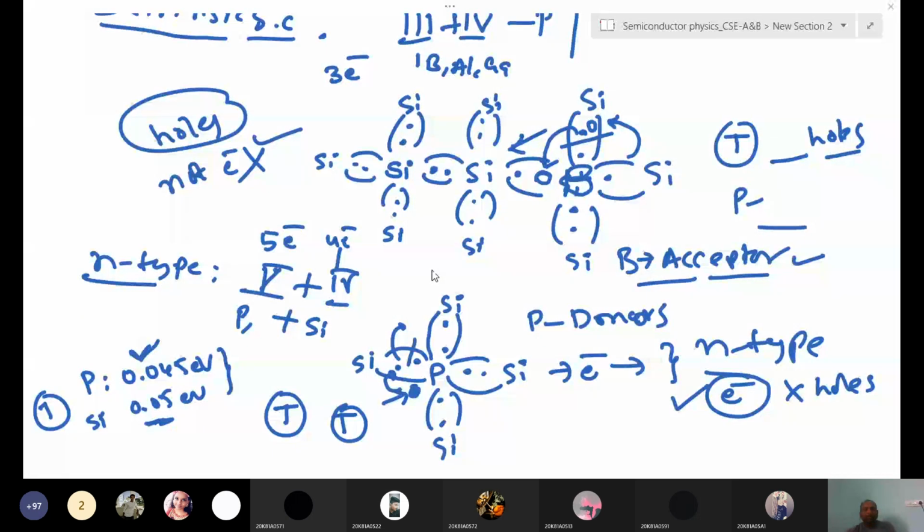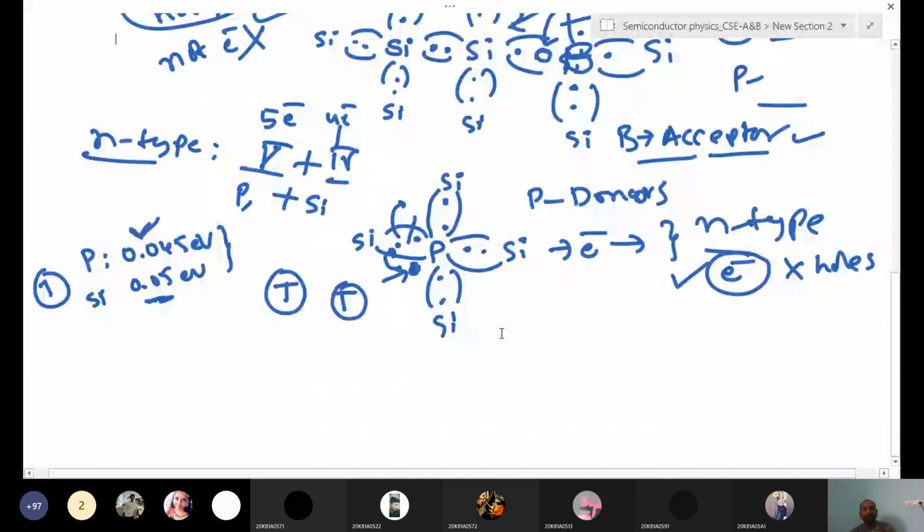Yes, sir. Okay. So depending on the energy, the bonds are breaking and the electrons become free. Fifth group means 5 valence electrons; among the 5, 4 electrons make covalent bonds with silicon, which also has 4 electrons, but phosphorus has one extra electron. At moderate temperature this electron will be free, meaning it breaks the bond and becomes free. That's why free electrons are available in this n-type semiconductor.